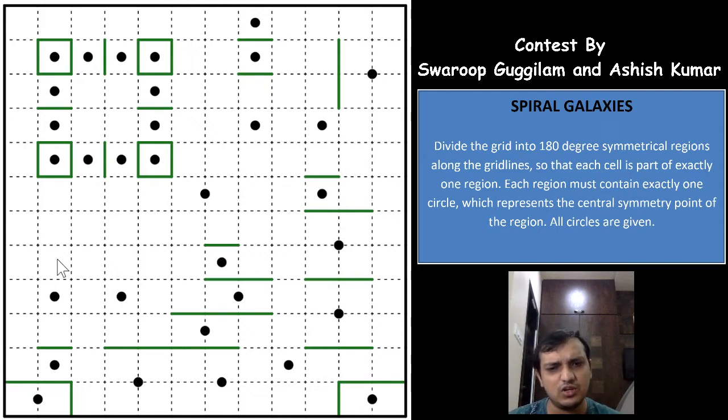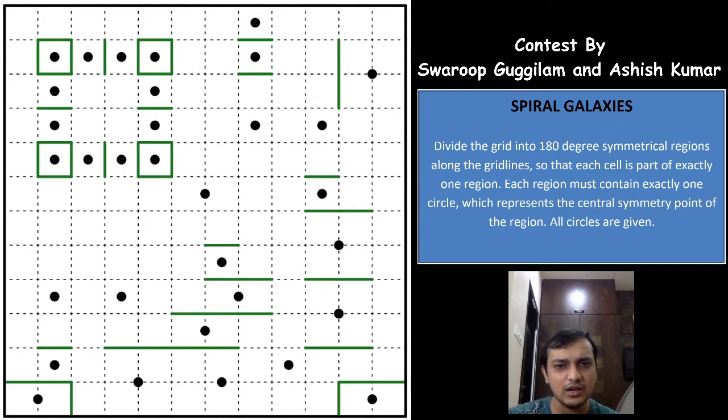Sometimes the start is very difficult. You have to look for the exact cell that will help you start the puzzle. Spiral galaxies can be tough because finding the exact cell is sometimes very difficult, right? In easier puzzles, you just have to connect the regions and decide which cell will take which region. It is really easy to see that way because there will be many more galaxies, but you have only a few galaxies here. You will have more galaxies than those shown in the grids.